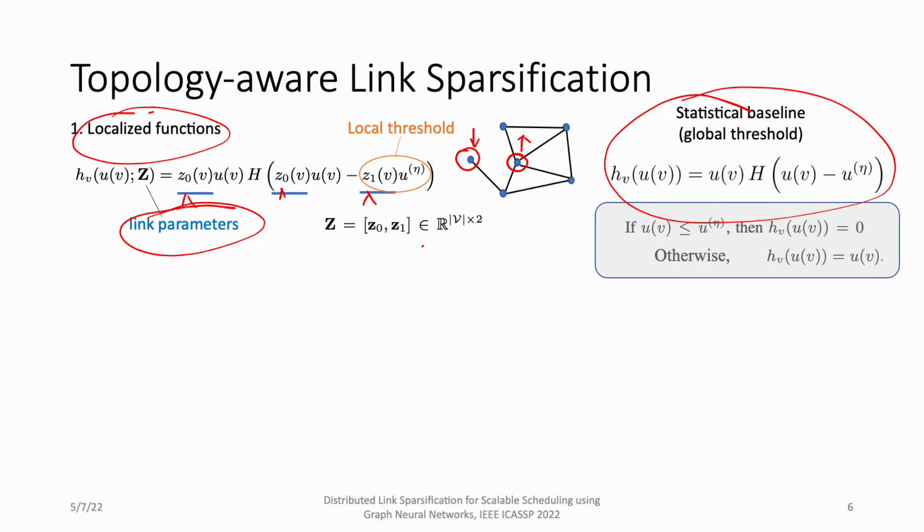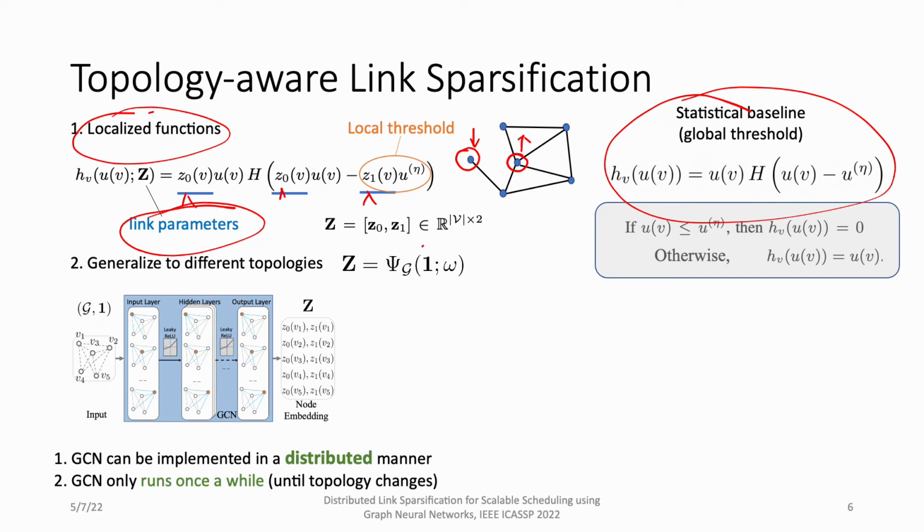Now the question is how to generate these link parameters. Obviously, the topology of the network will change from time to time because we're working on wireless networks. Therefore, we use a graph convolutional network to generate these link parameters.